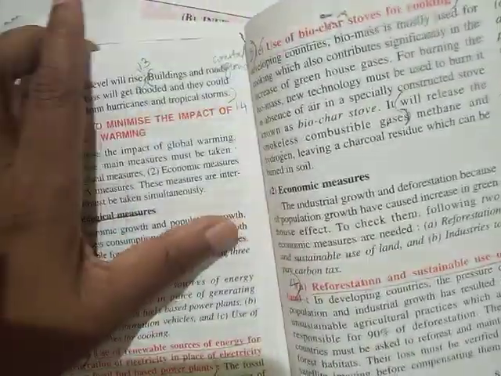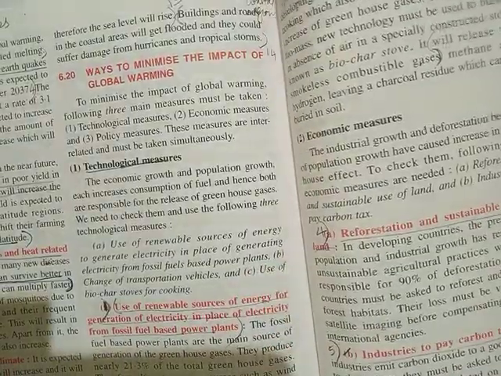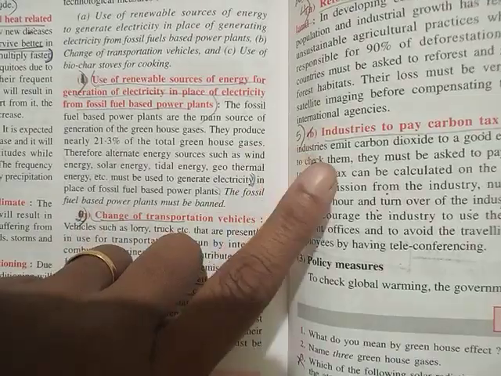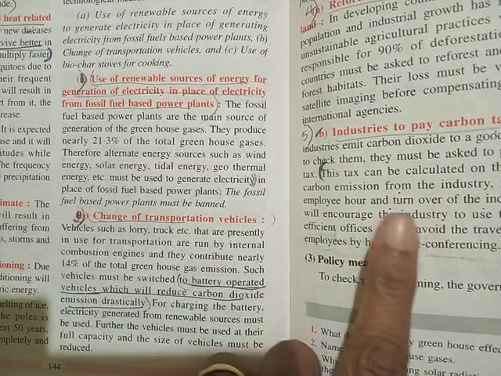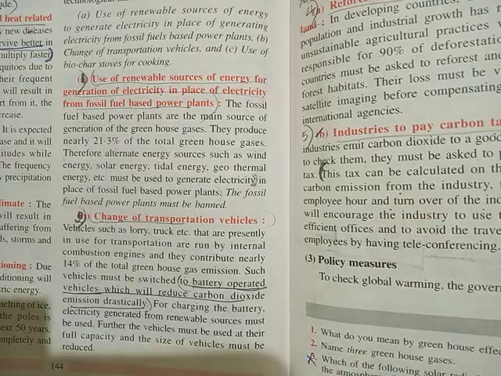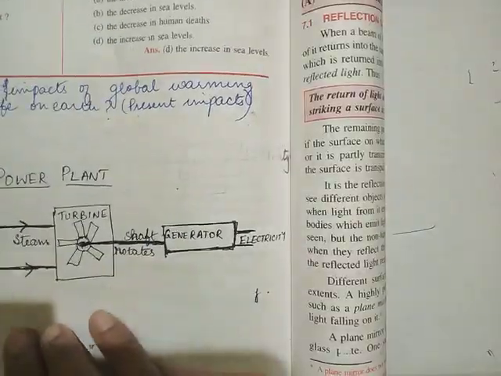Then use of biochar stoves which will release smokeless gases. This doesn't need much explanation. Industries to pay carbon tax on the basis of carbon emission from industry. Like this, a little more information along with this topic.